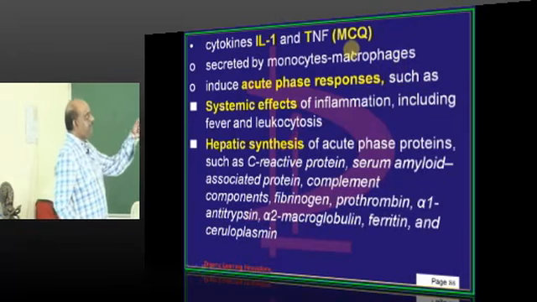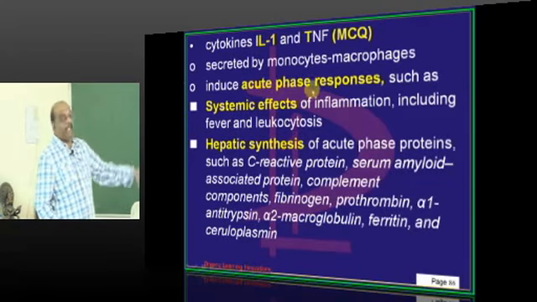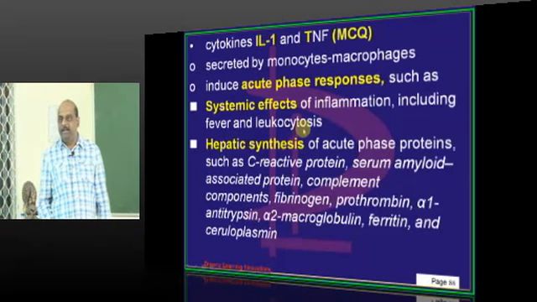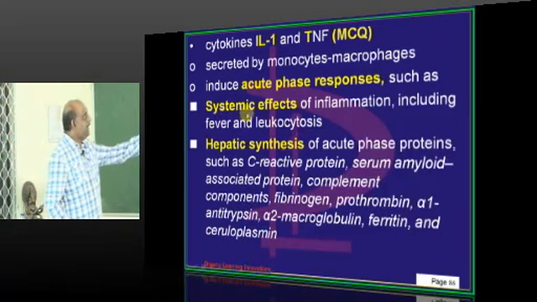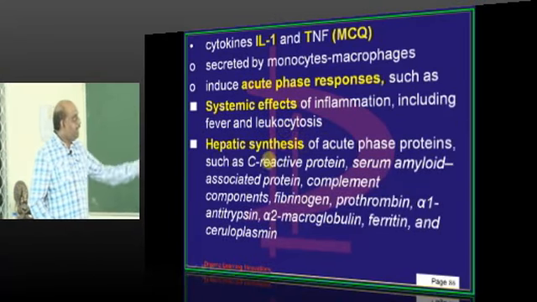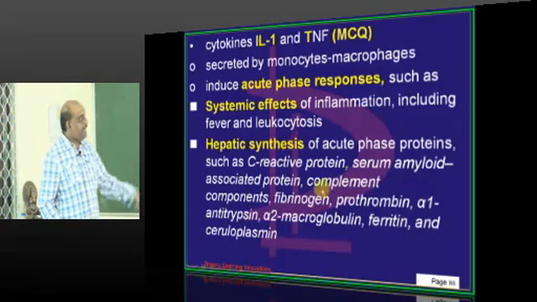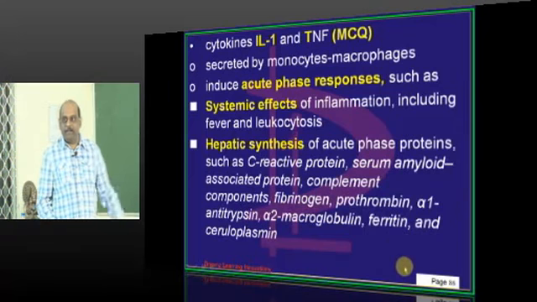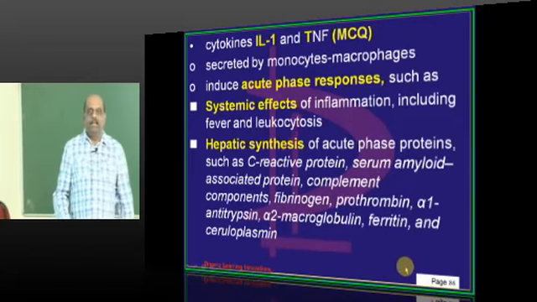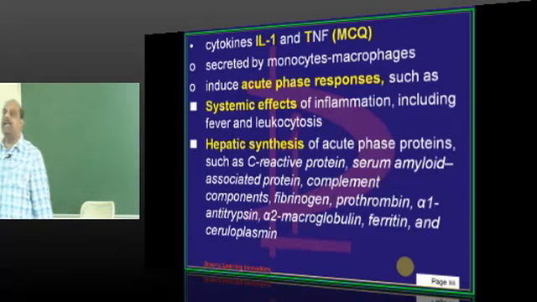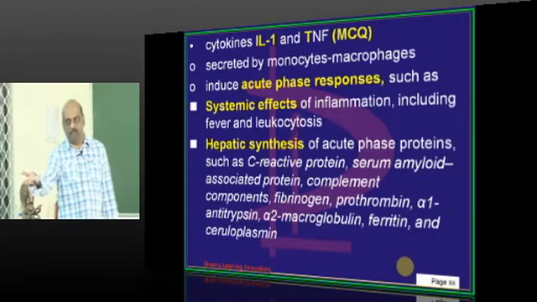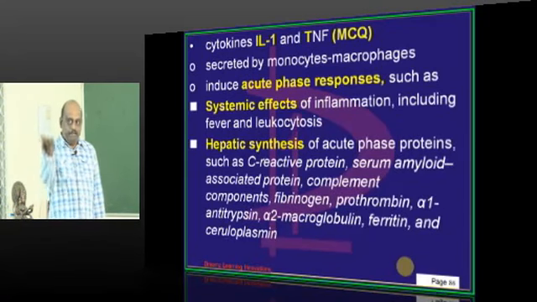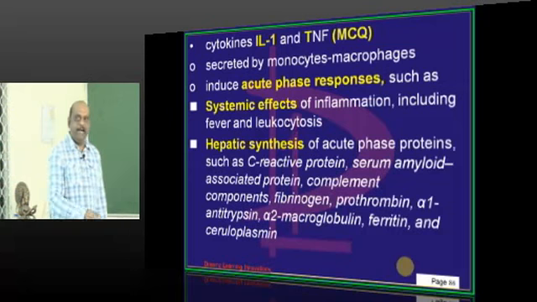Then IL-1 and TNF, they are very important for inducing an acute phase response in acute inflammation. Can you tell me what is the acute phase response of an acute inflammatory state? We get fever whenever we have acute inflammation. That is the systemic effect. Then in the liver, C-reactive protein, serum amyloid associated protein, complement components, alpha-2 macroglobulin, ferritin. Why is ferritin important? How will you differentiate iron deficiency anemia from the anemia of chronic inflammation? Since anemia of chronic inflammation is an inflammatory state, an acute phase reactant like ferritin elevates, whereas in iron deficiency anemia, low ferritin is what you come across.